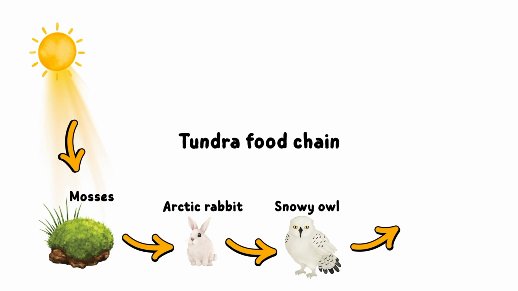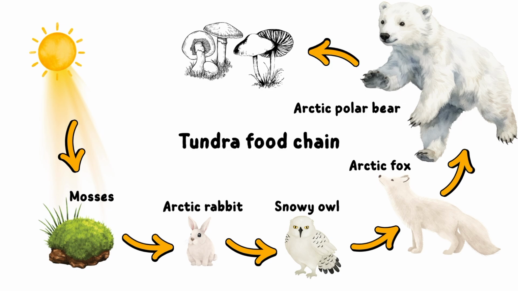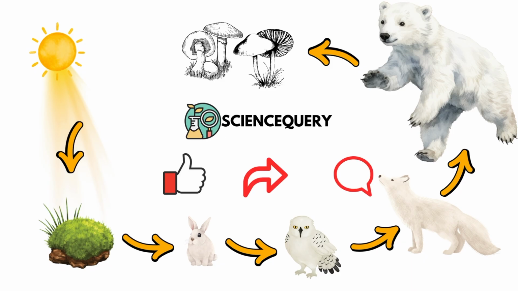Next, the snowy owl gets eaten by the Arctic fox. Arctic foxes are both carnivorous and omnivorous. The Arctic fox gets eaten by the Arctic polar bear, as it is a carnivore, and the energy gets transferred. The waste of the Arctic bear gives energy to the decomposers, who are also called the detritivores. There are three types of decomposers in Arctic food chains. They are fungi, bacteria and lichens. Well, this is all about tundra food chain.